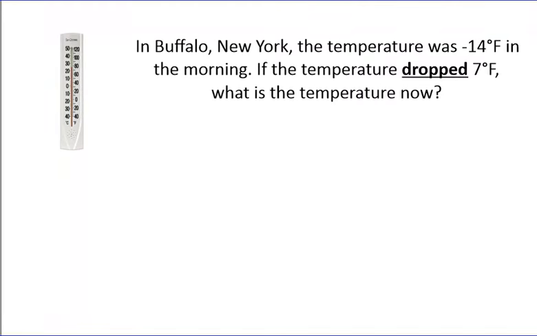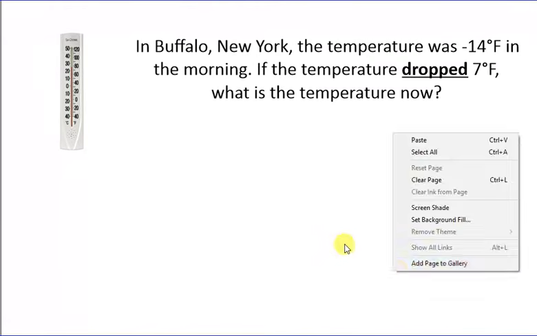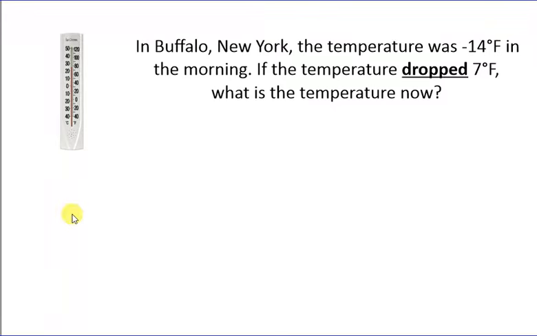So here we have a temperature word problem. In Buffalo, New York, the temperature was negative 14 degrees in the morning. If the temperature dropped 7 degrees, what is the temperature now? So here we have just a thermometer, and I'm going to draw a number line.